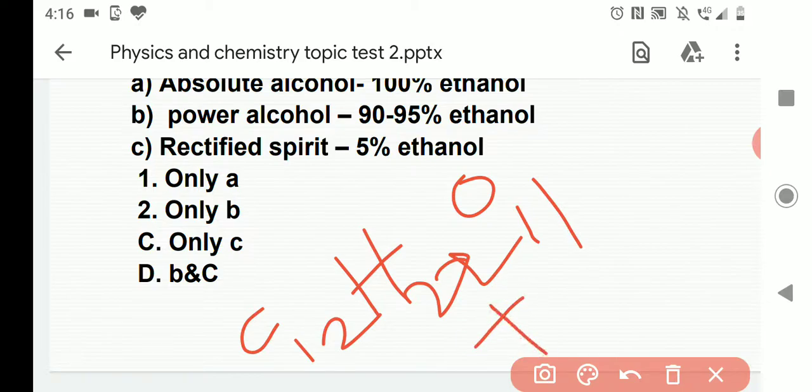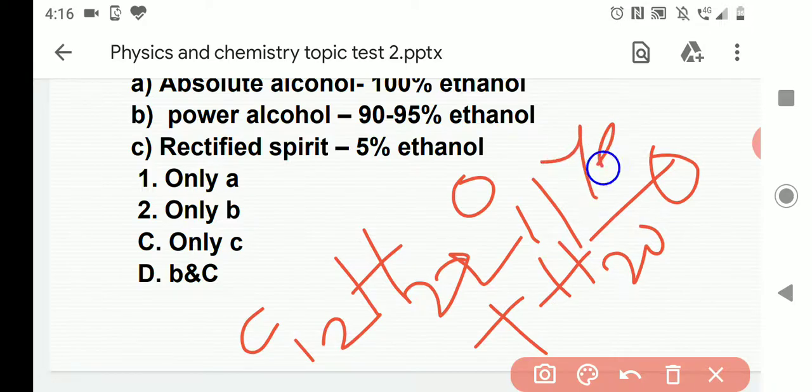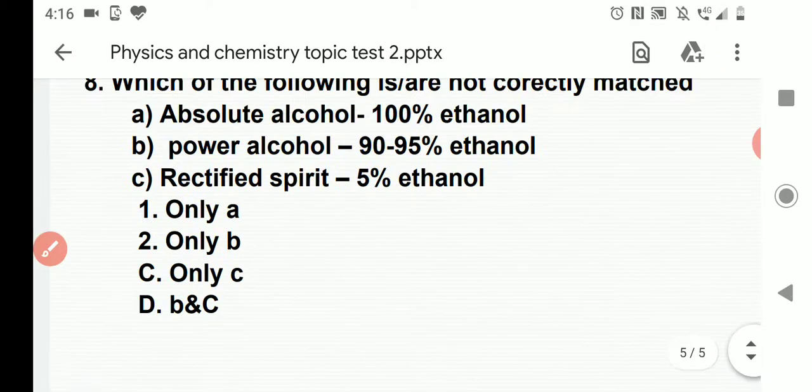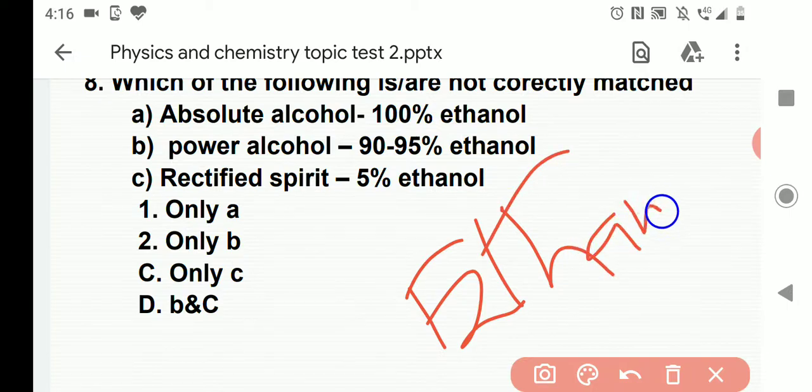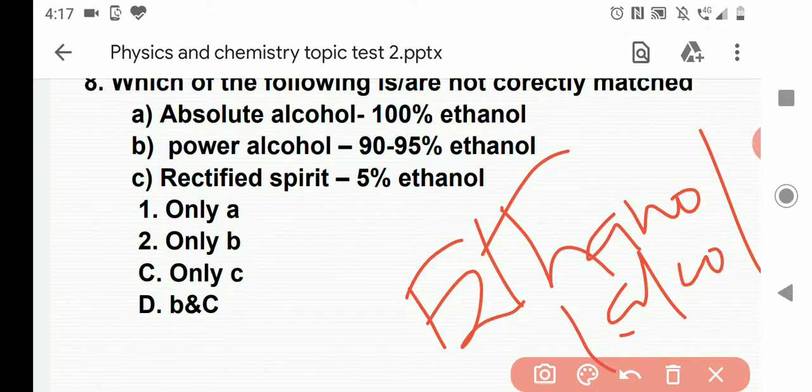When it reacts with water in the presence of yeast, what is formed? Ethanol is formed, it means alcohol is formed, and carbon dioxide is released.